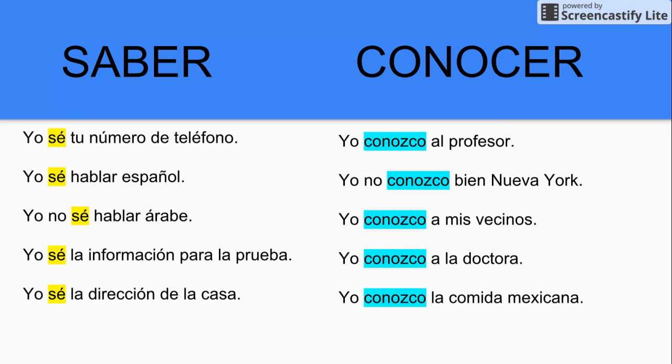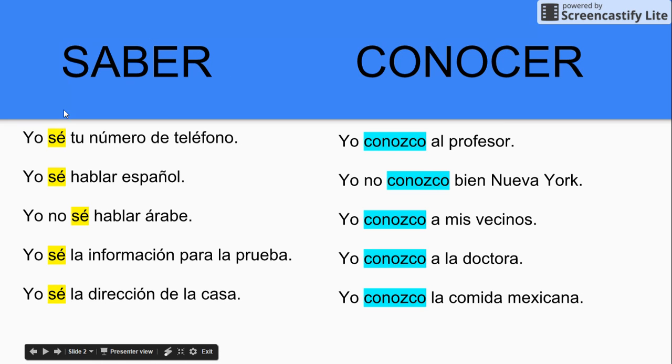While conocer has things like, yo conozco al profesor. I know the teacher. Yo no conozco bien Nueva York. I don't know New York very well. Yo conozco a mis vecinos. I know my neighbors. Yo conozco a la doctora. I know the doctor. Yo conozco la comida mexicana. I know or I am familiar with Mexican food.